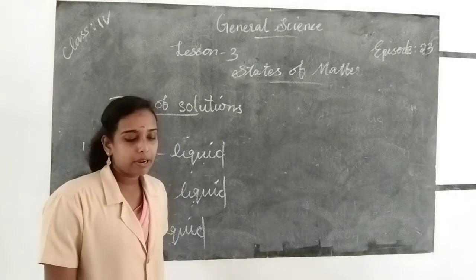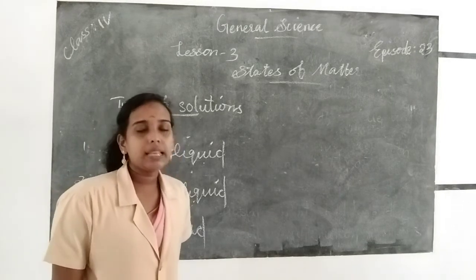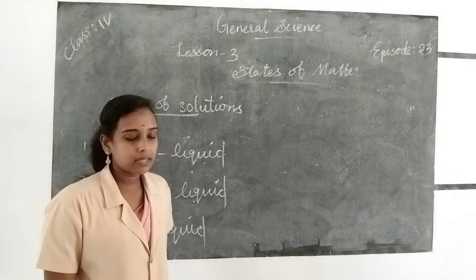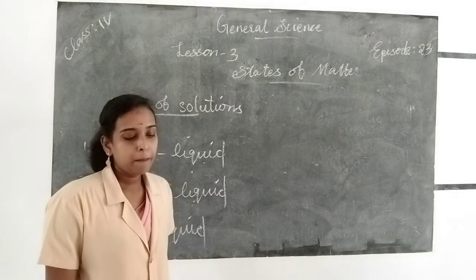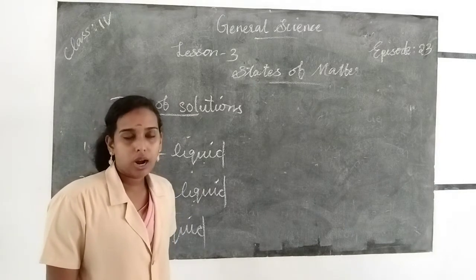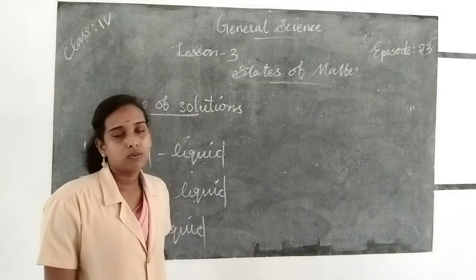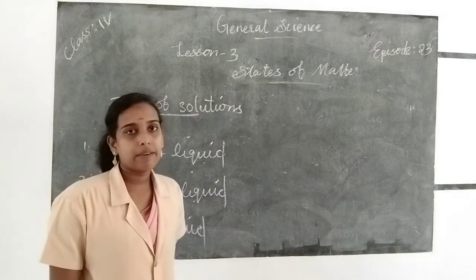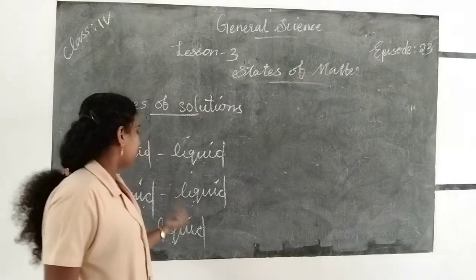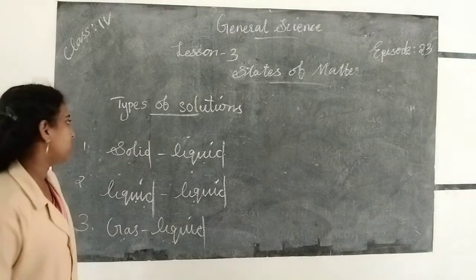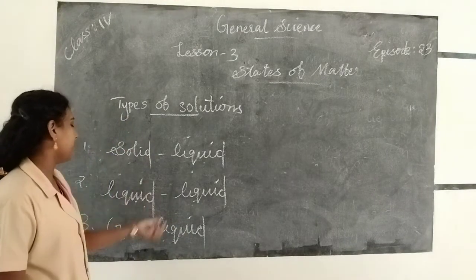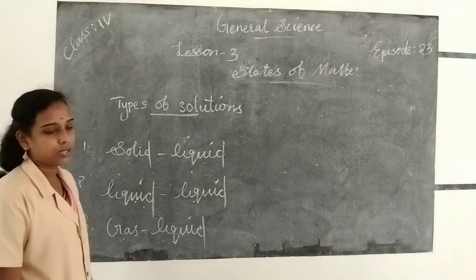And gas liquid means the solvent is liquid and the solute is in gaseous state. For example, oxygen gas in water is an example of gas liquid solution. So these are the three types of solution: solid liquid solution, liquid solution, gas liquid solution.